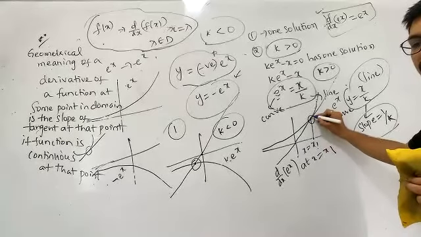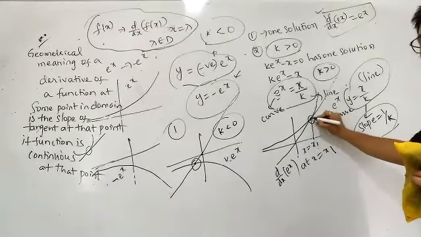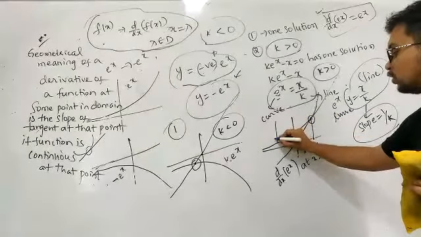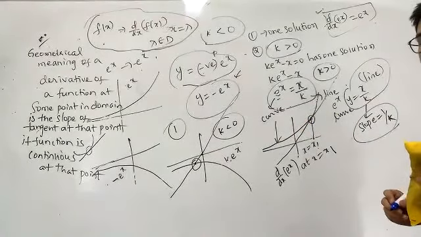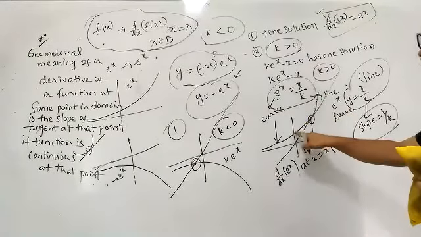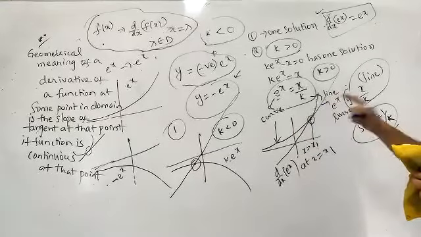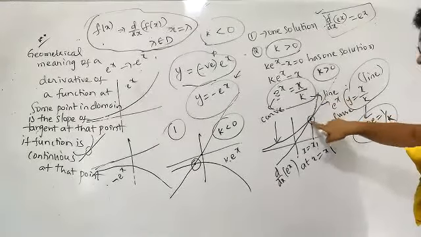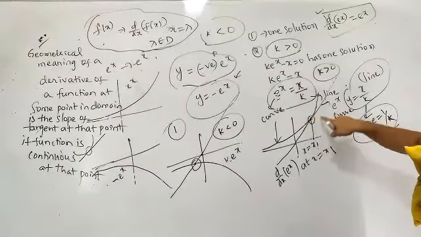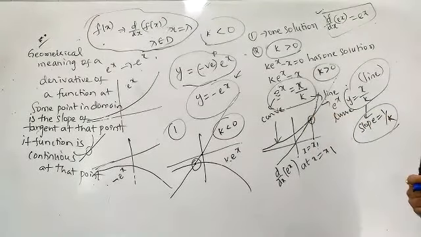if I find the slope of the tangent to e power x at x is equal to x1, that slope of the tangent must be equal to this 1/k. Reason: this line must be a tangent, so at this point the slope of the tangent and the slope of the line must be the same.